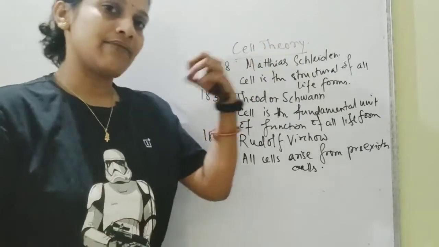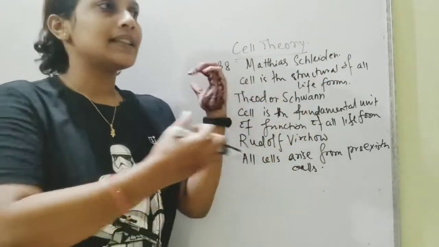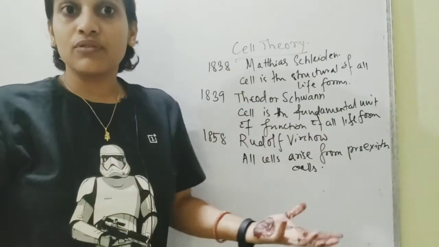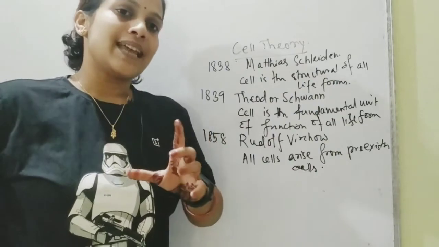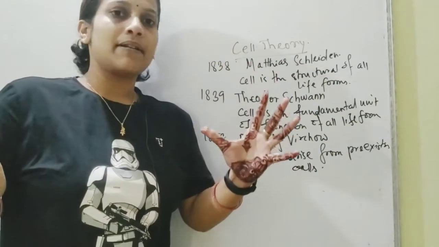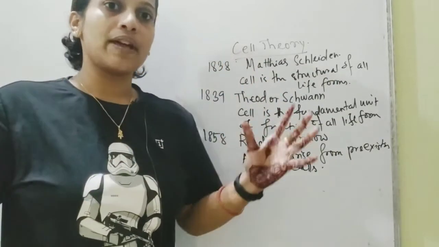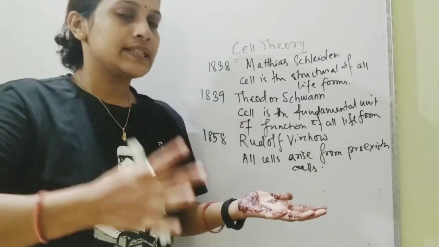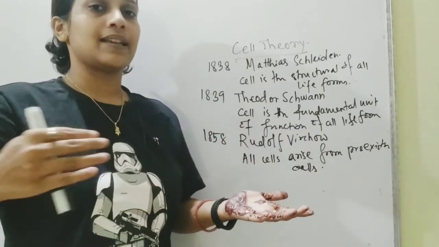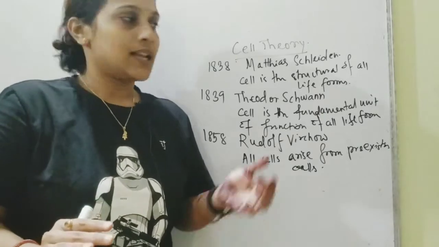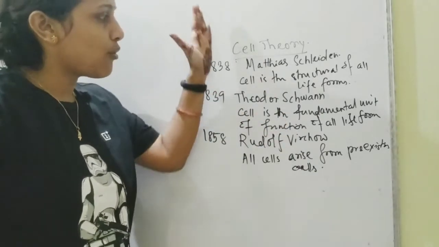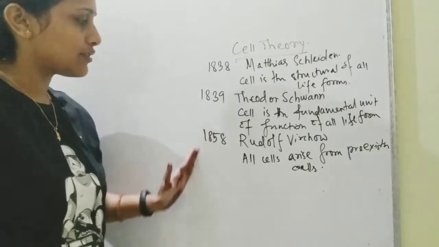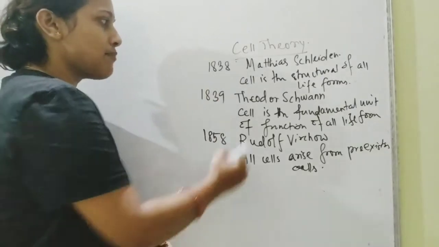One cell, it divides into two daughter cells, and they will further divide into more, 4 daughter cells. So it just goes on. So you cannot say that a cell is just completely independent and it existed out of nowhere all on its own. Every cell arises from a pre-existing cell, and that is a matter of fact. That's why this proposition was included in the cell theory, and hence the whole of the cell theory includes these 3 propositions.